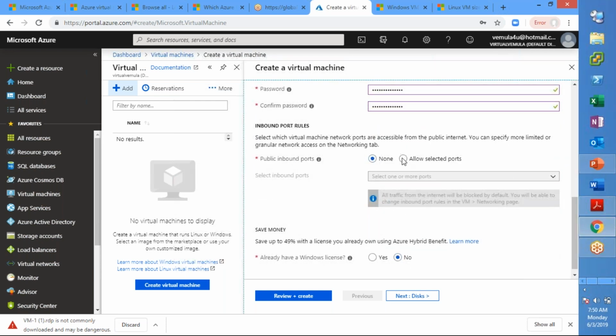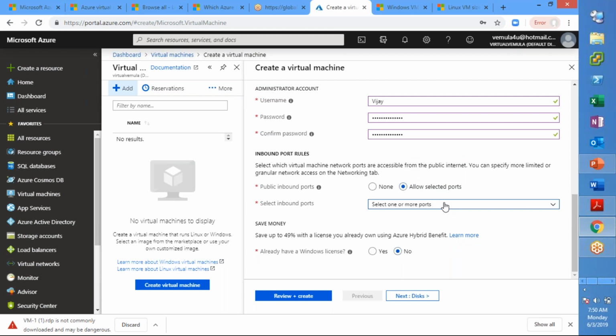Now, do you need to allow any ports over the internet? This is public inbound ports, which means that if you are accessing this machine over the internet, what are the ports that you are in need of? It comes with 4 ports by default. If you are using a Linux machine, you can go with 22 for SSH.